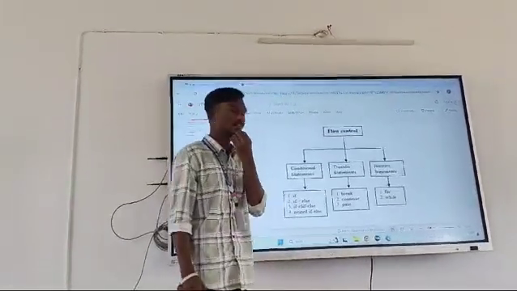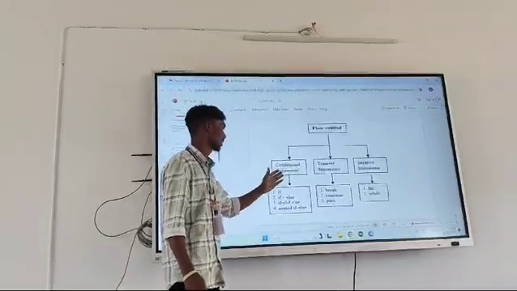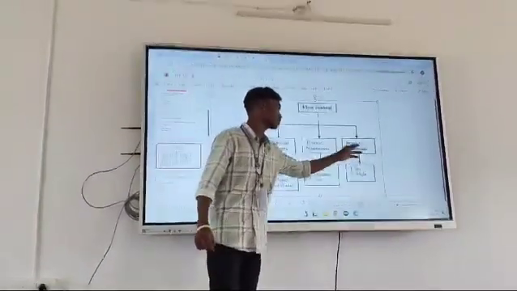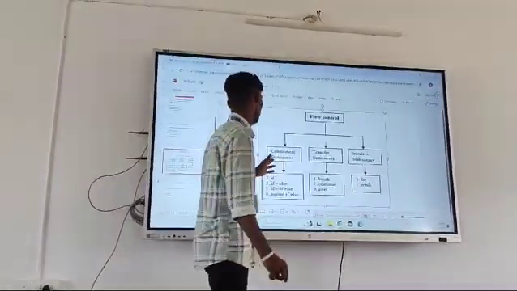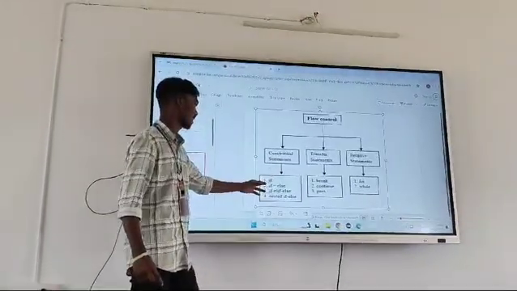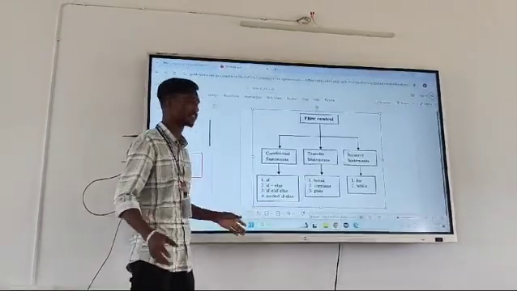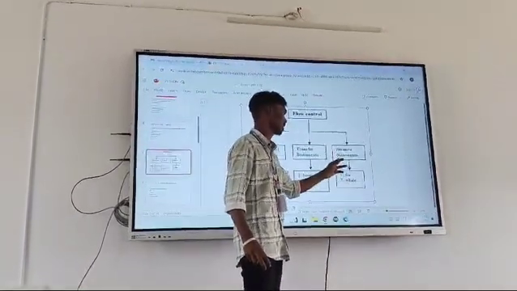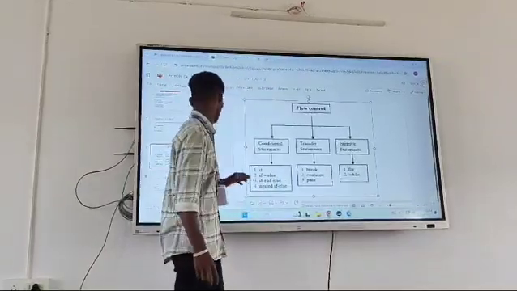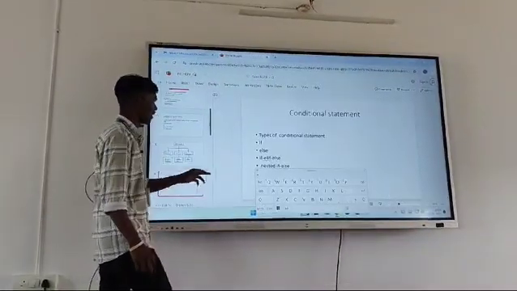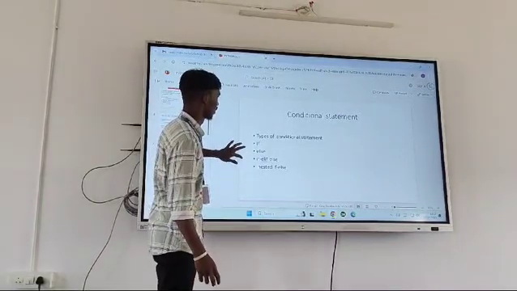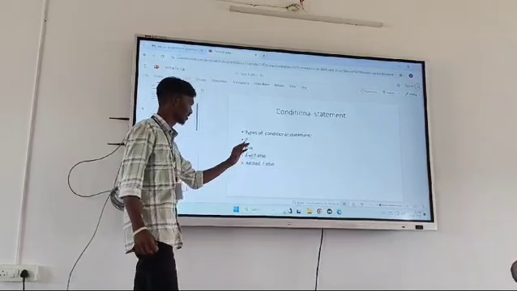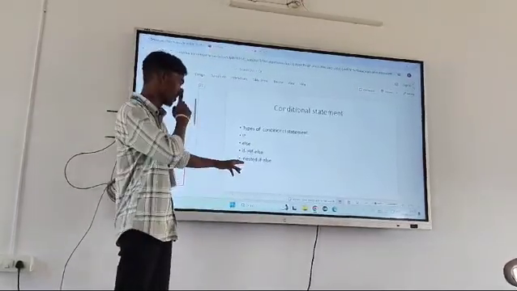Control statements. We have types of control statements like conditional statements, transfer statements like jumping statements, and iterative statements like looping statements. Conditional statements are if, else, elif, and nested if. Transfer statements are break, continue, pass. Iterative statements, the looping statements, are for loop and while loop. Conditional statements are of four types: if, if else, elif, nested if.